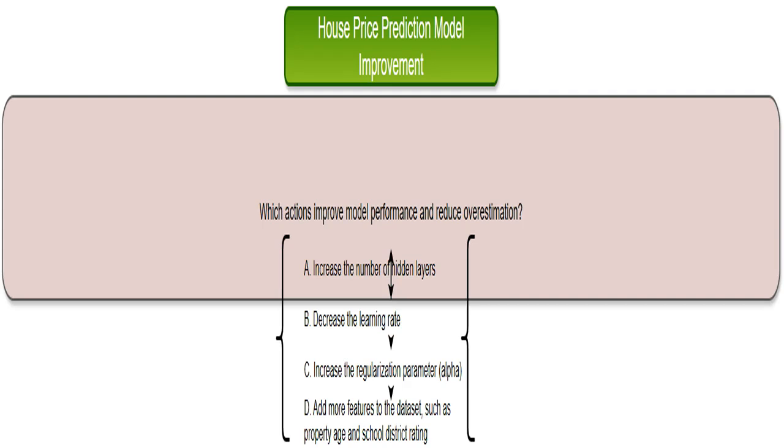This is the main question of the quiz. We need to identify the strategies that can help us improve our model and make its predictions more accurate by reducing the overestimation. We're not just looking for any improvement, but specifically improvements that address the overestimation problem. Think of it like diagnosing a patient. We need to find the right treatment to fix the specific issue.